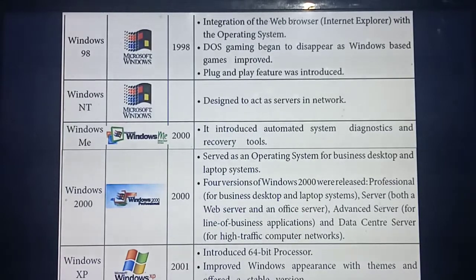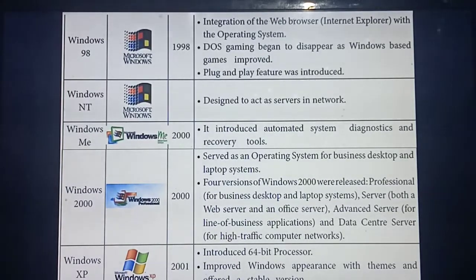Advanced Server is for online business; those who are doing online business will use Advanced Server. Then Data Center Server is for high traffic computers. If a particular system has a large number of networks connected, you need to install Data Center. Understood? Okay. The next version is Windows XP.